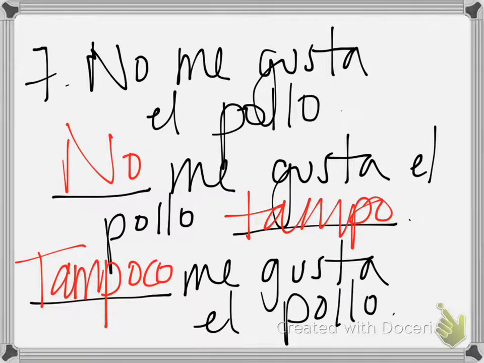So if you're going to use the tampoco after the verb, like in the first one, you need the no before. So you're going to have a double negative. Whereas if you use it before the verb, like it is in the second example, you don't need the double negative.